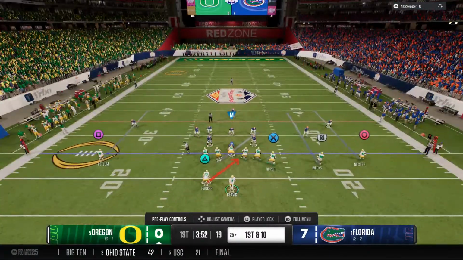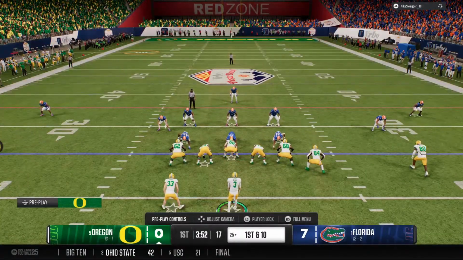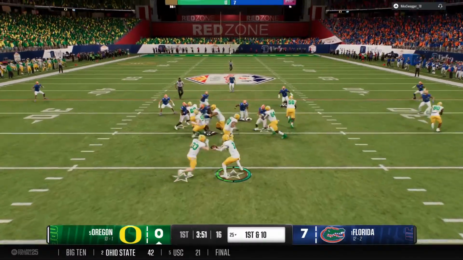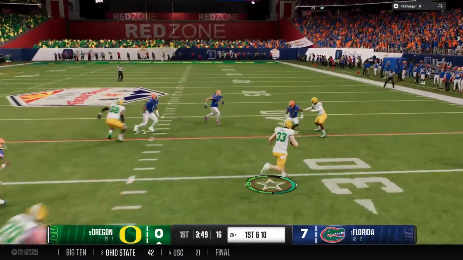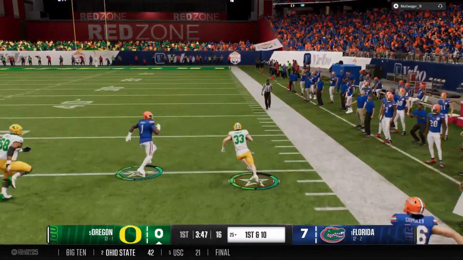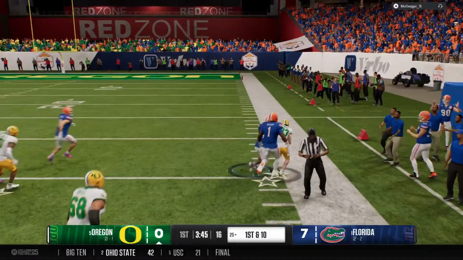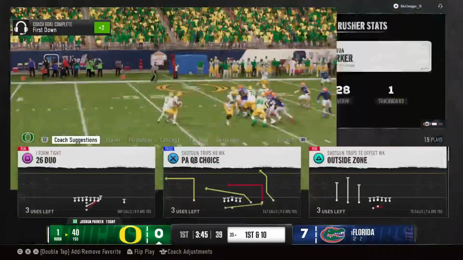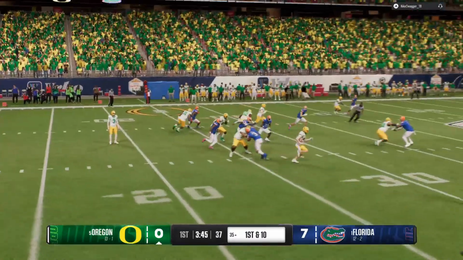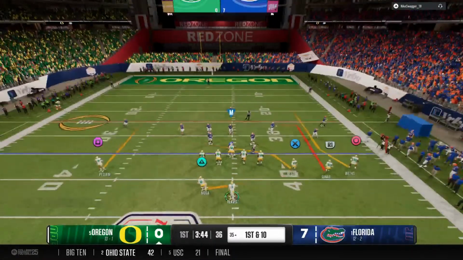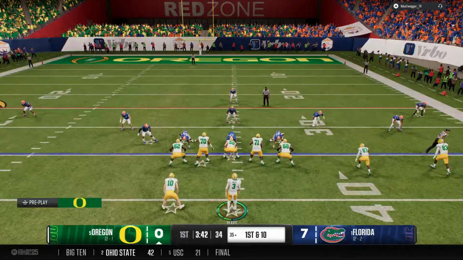Play call coming up. How aggressive will it be? From the shotgun now. Here's a handoff inside. Breaking free at the 35. Finally goes out of bounds after gobbling up big yardage on that run. The big fella's, Kirk, flowing to the right there. The defense just has no answer.